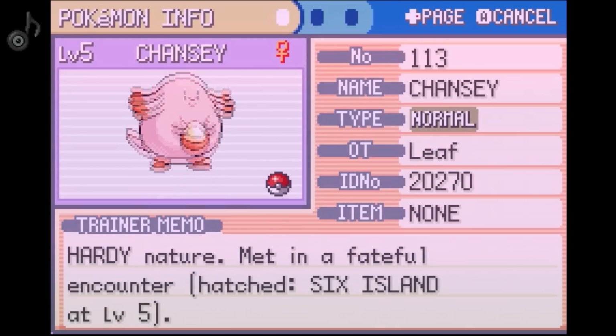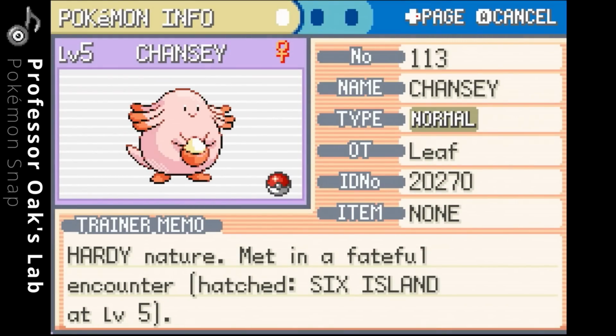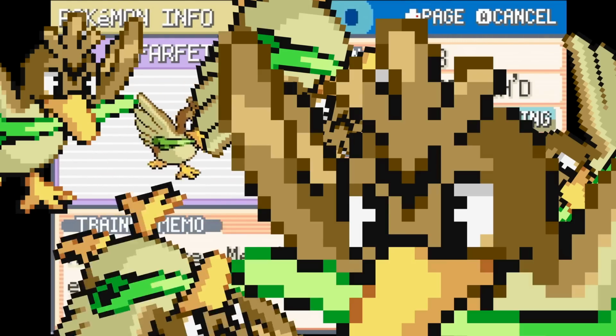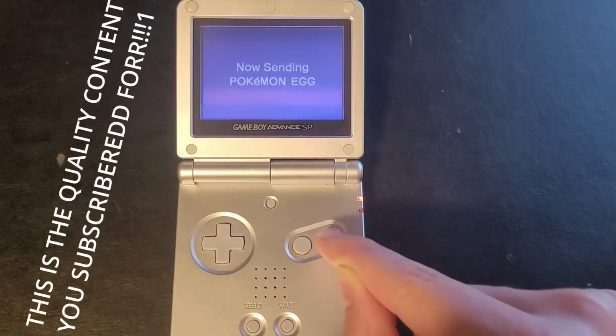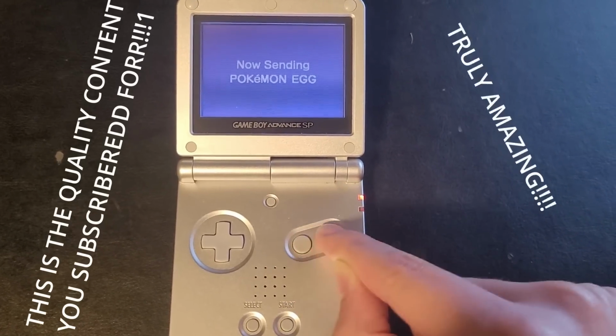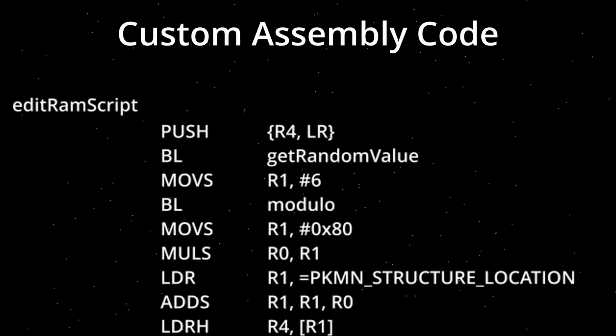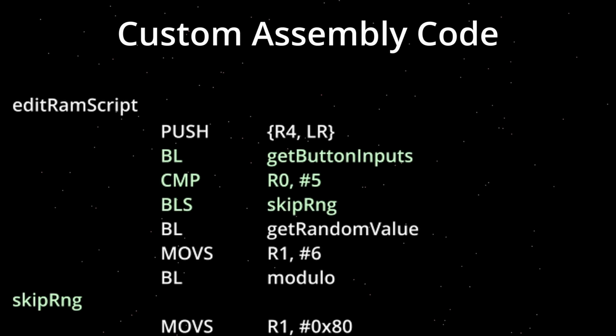However, randomization can be really annoying. Imagine you want a Wish Chansey really badly and you keep on getting the stupid Farfetch'd because the RNG gods dislike you. No worries. I also added button combinations for each of the Pokemon you can get from an event. Let's take a look at the assembly code again. So this is the code we had from before. And over here before it I make a jump to our new function.